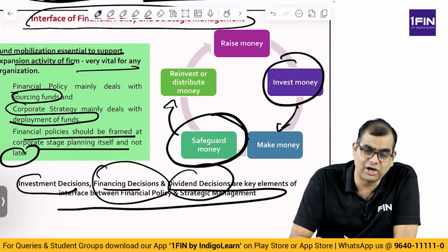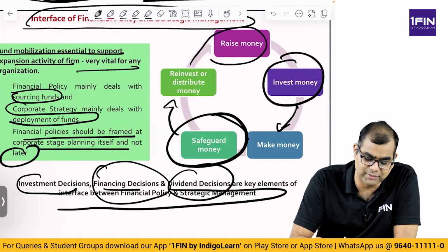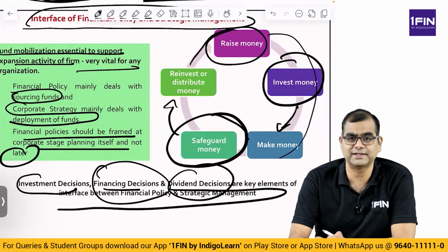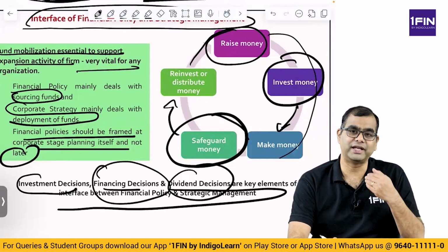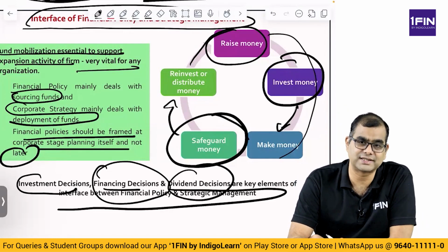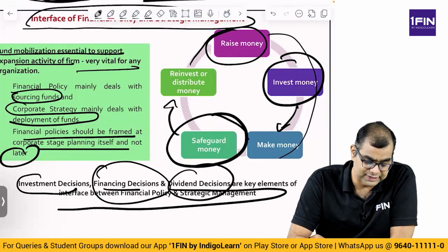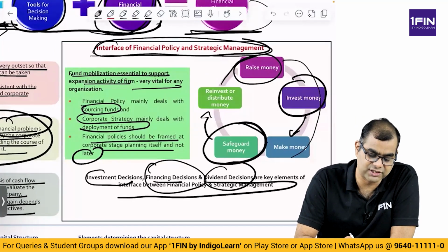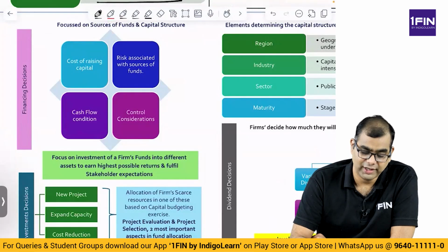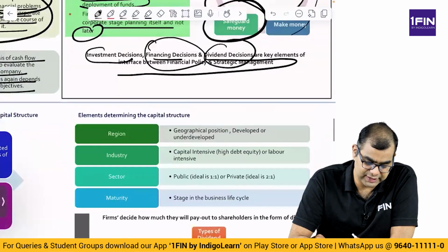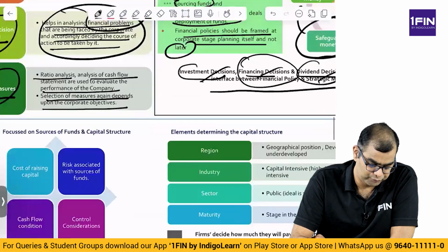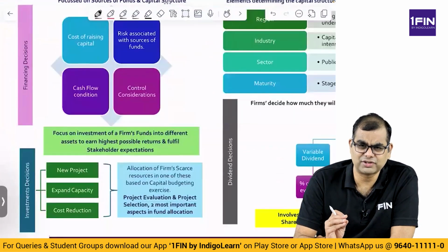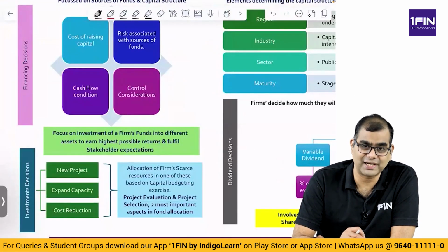And if you want to invest in new projects and you don't have money, you again raise money. So this is a continuous cycle. You raise, you invest, you make money, you safeguard the money, and then you reinvest or distribute the money. This is a constant cycle that organizations go through. This is broadly the interface of financial policy and strategic management. Now, if we look at each of these independently, investing decisions, financing decisions, dividend decisions, we have dealt with them in some depth, but now I'm going to go into slightly greater depth.